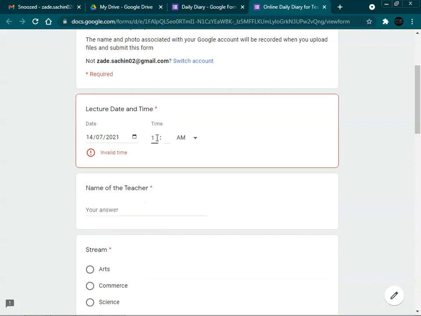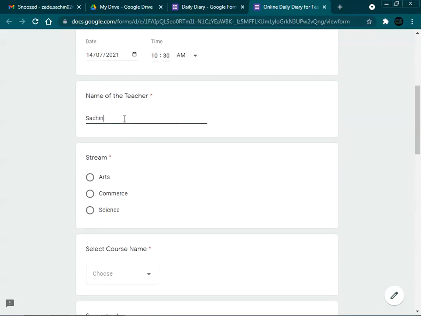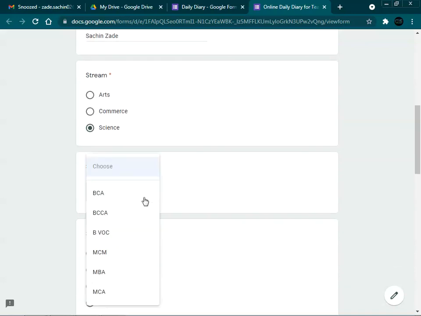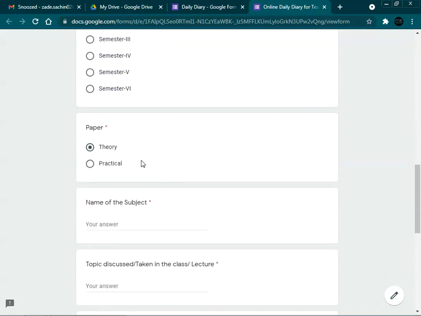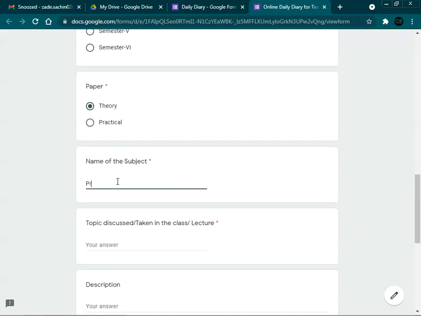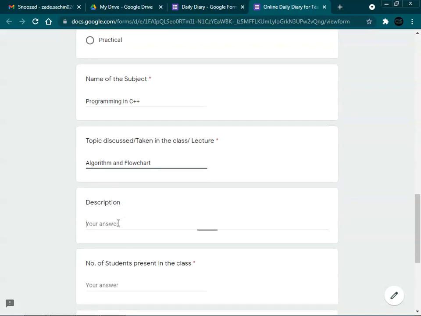So at what time you have taken the lecture, so we will give the information at 10:30. What is the name of the teacher? So I am giving Sachin. So we have to enter the name of the teacher, of which stream, science stream, for which course, BCA, for which semester, second semester, which subject, theory or practical. It's a theory. For which subject, programming in C++. What is the topic taken in the class or discussed? Algorithm and flowchart. You want to give description? Yes.